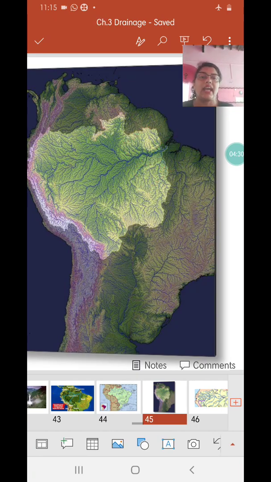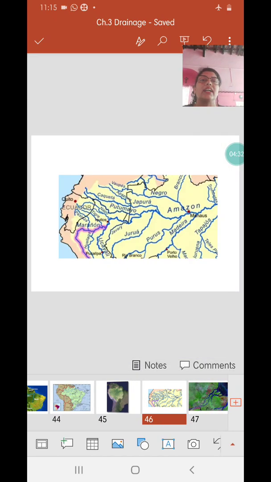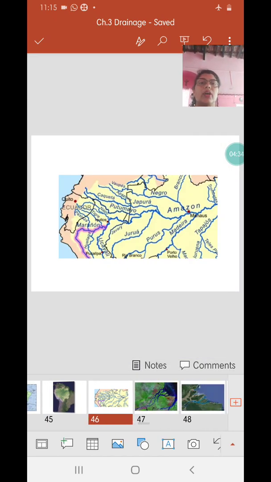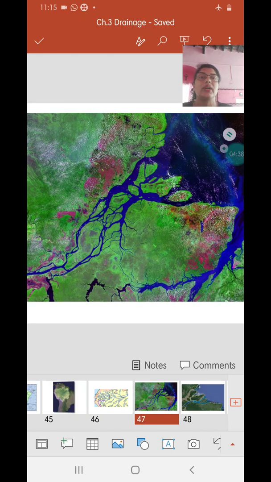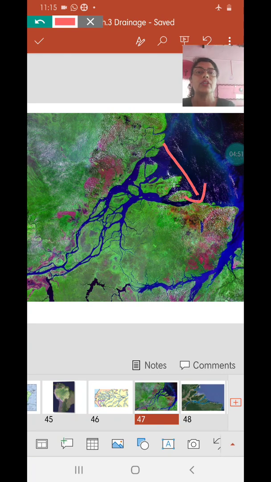Instead of forming deltas at the mouth, they form islands. We had studied Marajo Island, if you remember. Marajo is one of the major islands here, but plenty of smaller islands are formed as well. What you see here is the mouth of river Amazon. This is almost 150 kilometers wide, yet you do not find deltas here.